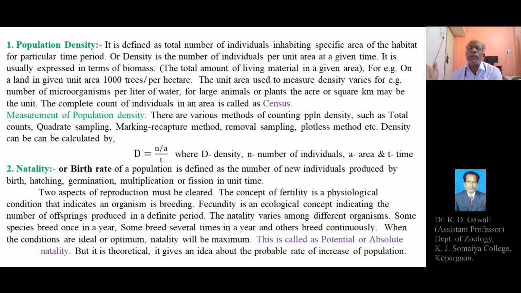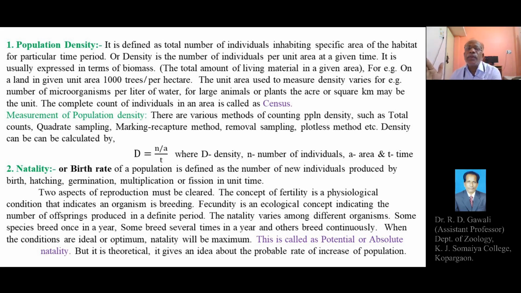Viviparous, that is mammals. So in a population, new individuals are produced either by birth, in case of mammals, for example, which are viviparous. Hatching, in case of oviparous animals like birds, fishes, frogs, where the new individuals are produced from the fertilized eggs.